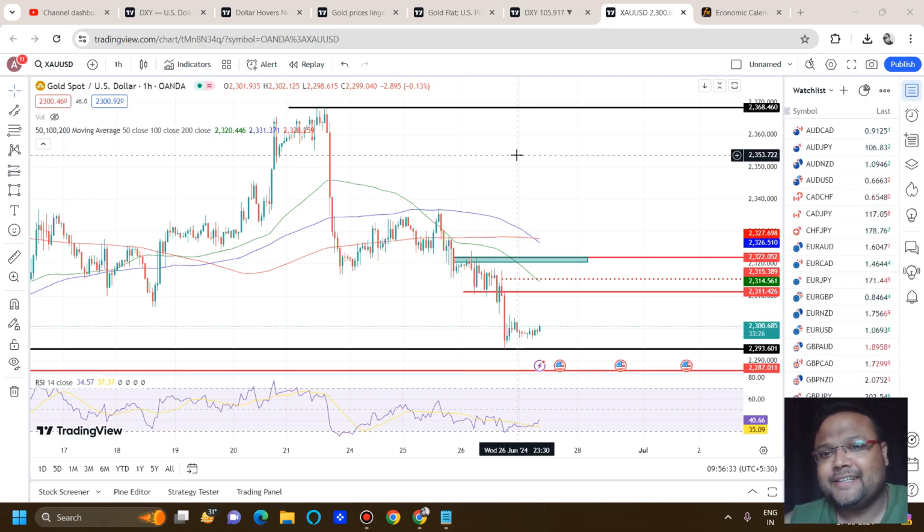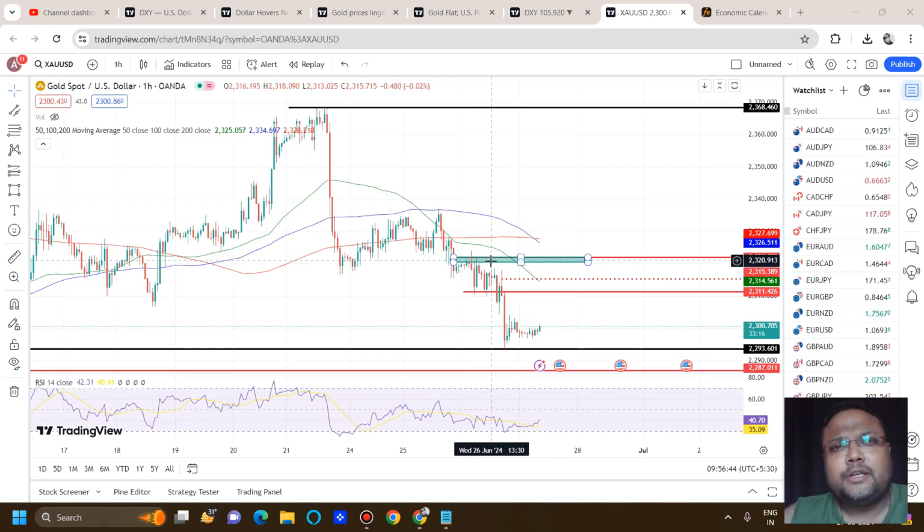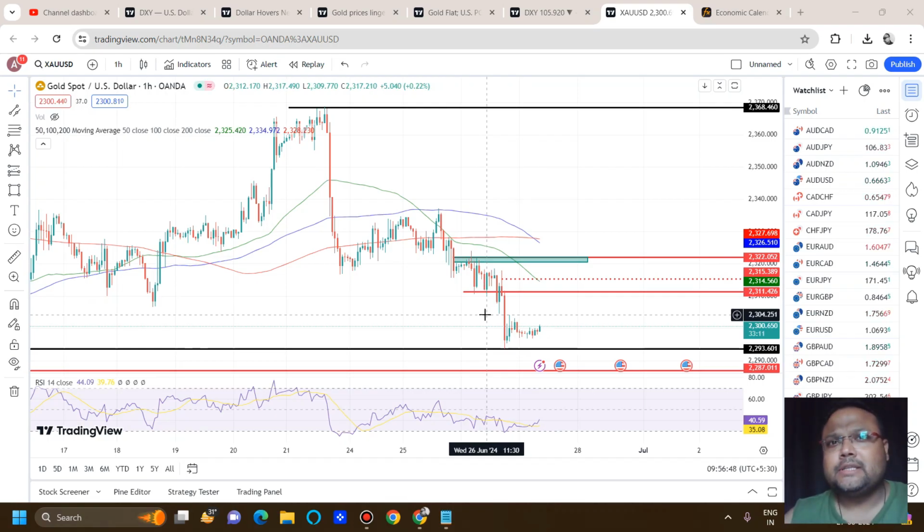So let's get started. My dear friends, this is the hourly chart of gold in front of us. Right now, gold is standing around 2300. Yesterday, there was a sudden drop on gold. Gold broke the level of 2300, but as we discussed, if gold breaks 2300, we have a support zone till 2295, and hopefully you guys made some money.